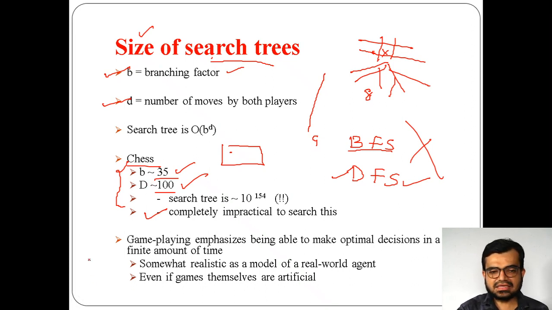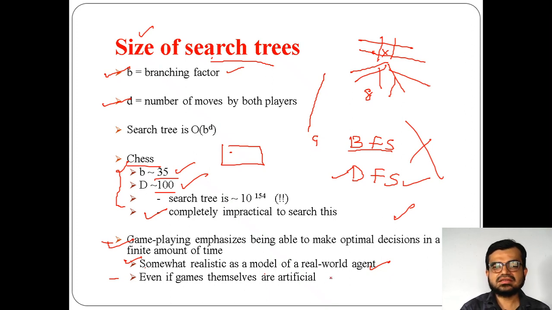So that's why game playing always emphasizes making an optimal decision. Optimal decision, I said, is not the best decision, but a good decision which takes a finite amount of time and a finite amount of space. It should be realistic, not unrealistic. It should be a realistic model where it obeys a real world agent.